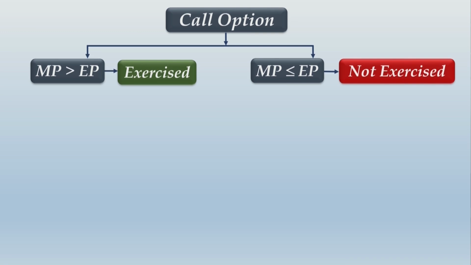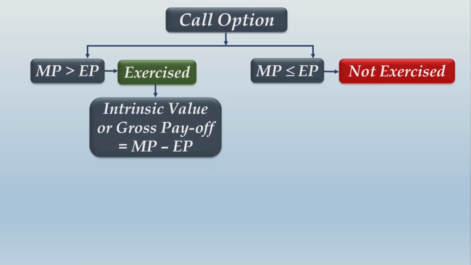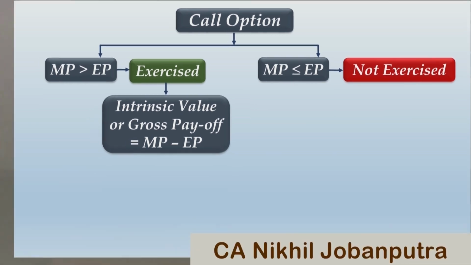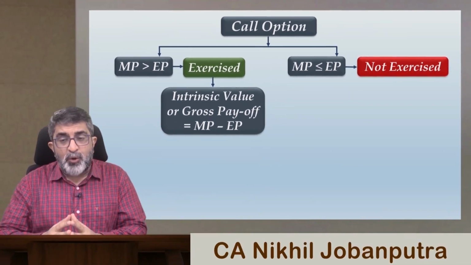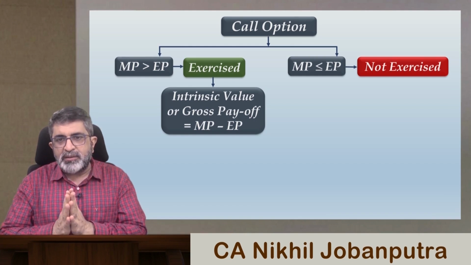So when the call option is exercised, what is the intrinsic value of that call option? Its intrinsic value or gross payoff will be MP minus EP. Now, over here, I want you to logically understand this matter. I don't want you to mechanically understand it. I want you to logically understand it.